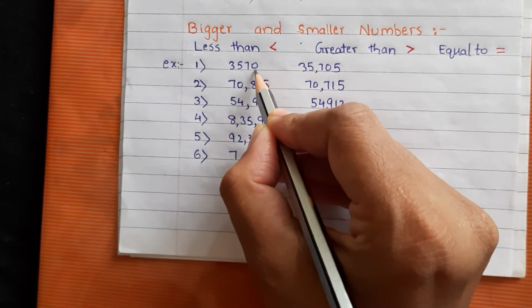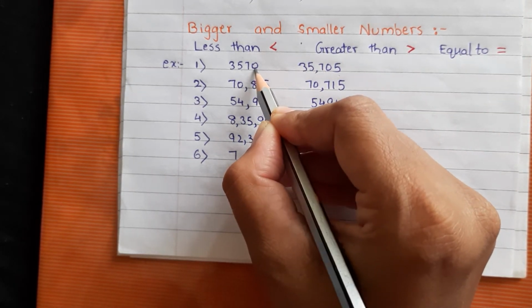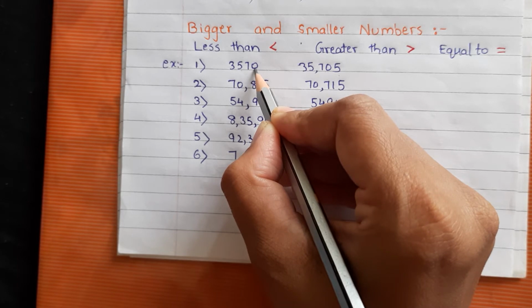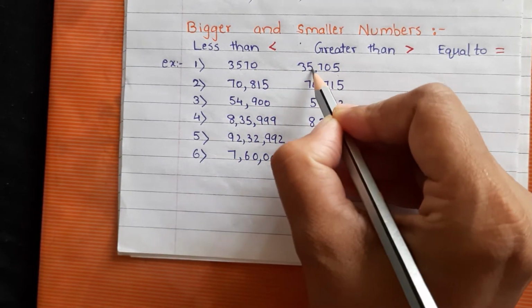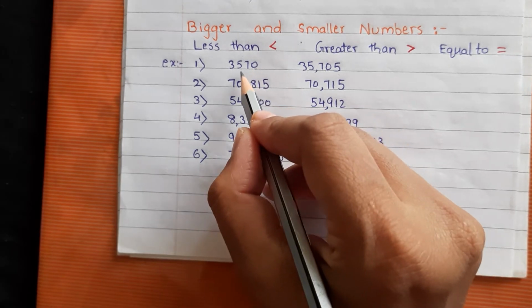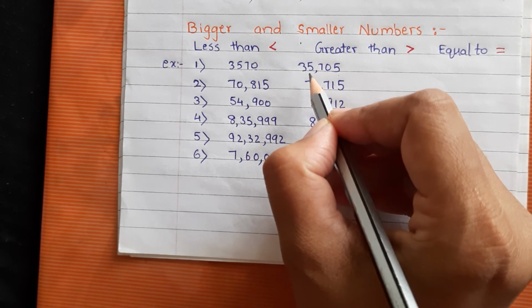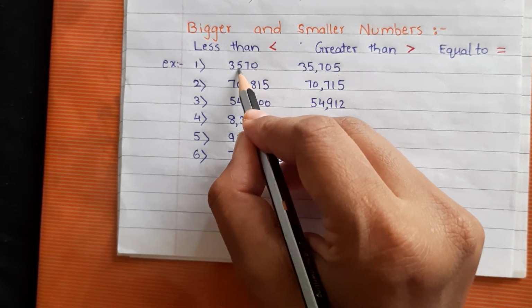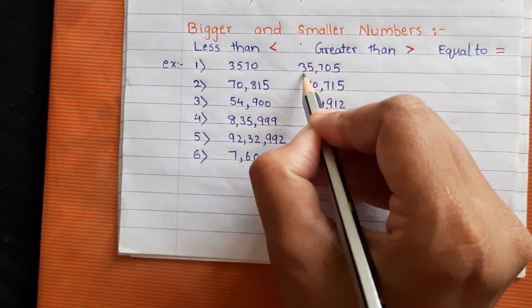So obviously the number having fewer digits is less and the number having more digits is bigger. No need of reading the digits. Directly you can say that the 4-digit number is smaller than the 5-digit number.